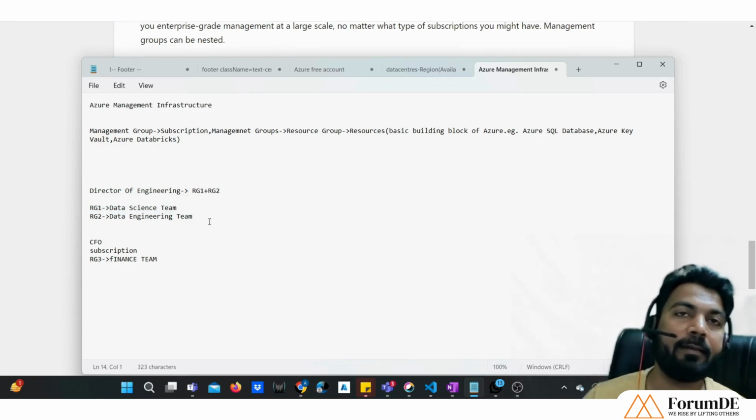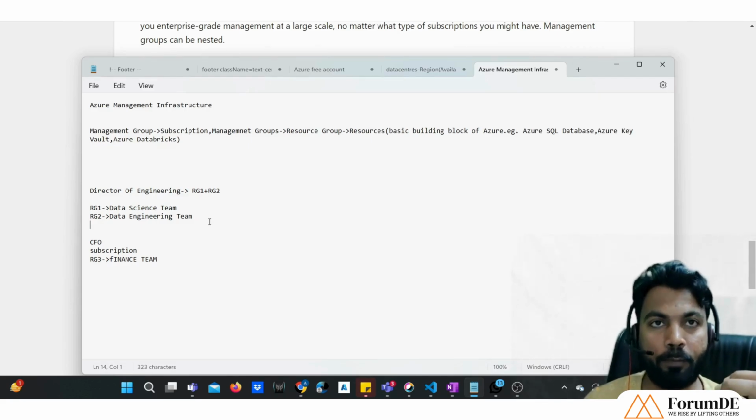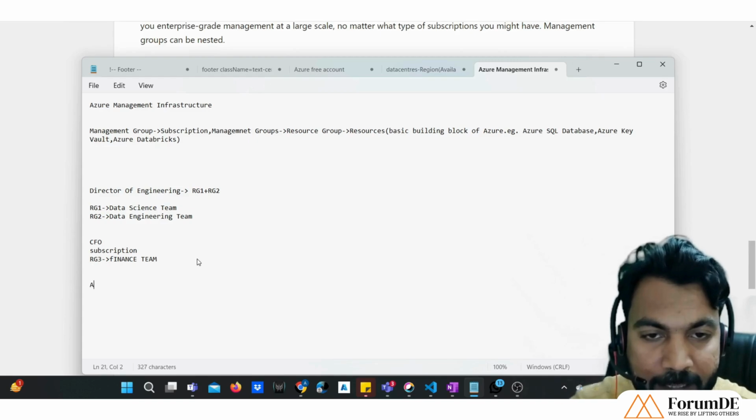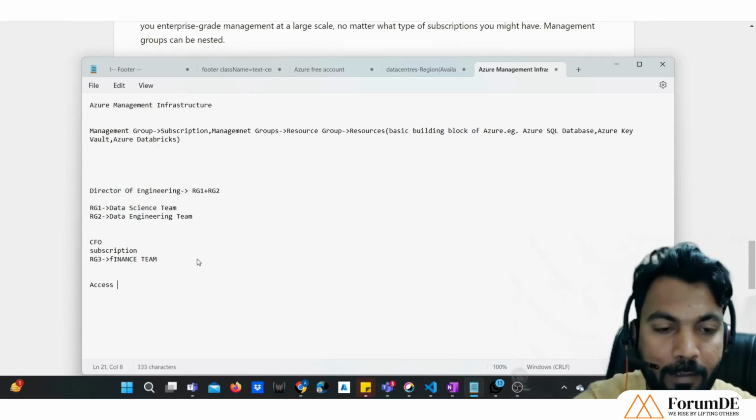So these different kinds of groupings are created for controlling access and for proper management of the resources. There are a few things I want to highlight. For proper access control, this is one thing.